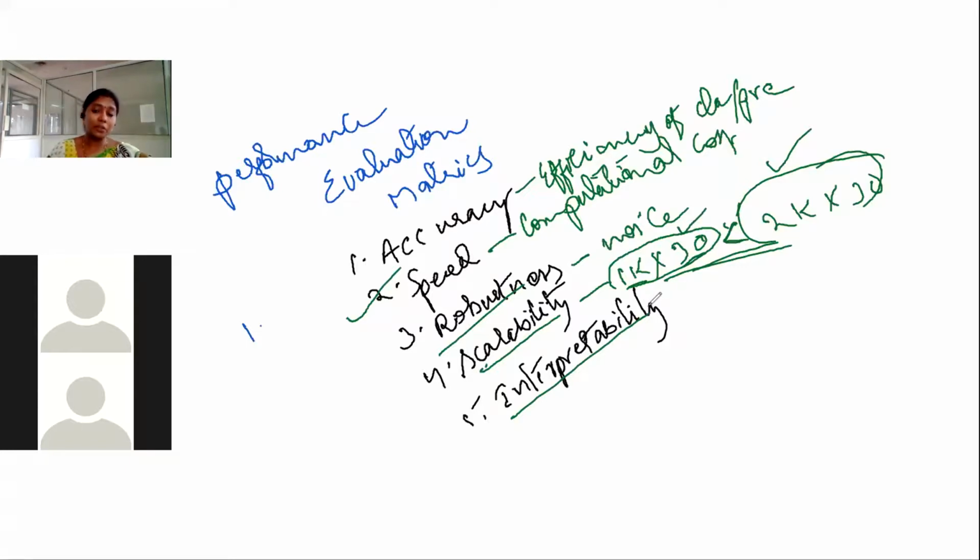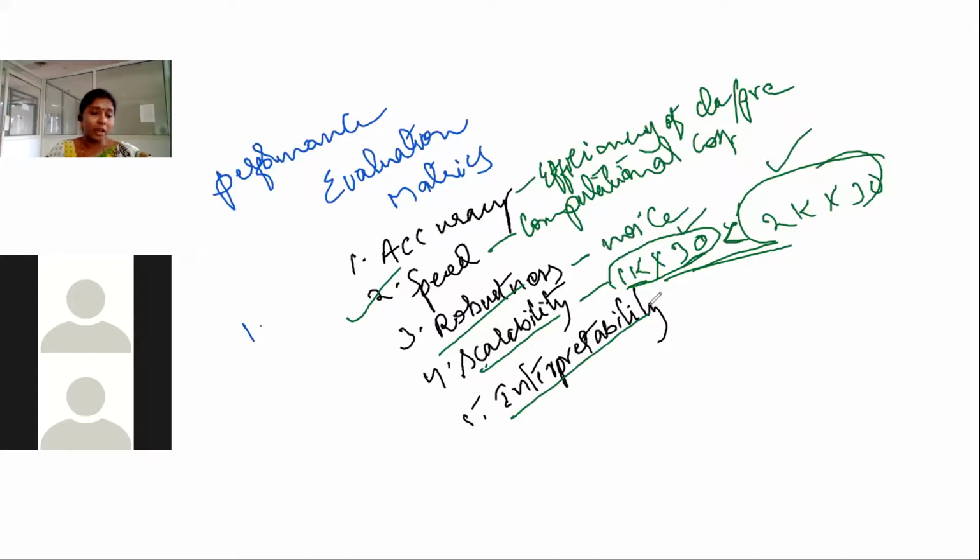Level of understanding or usefulness by using the classifier or prediction. That means how much the classifier is useful for us, that means how much the resulting data from the classification is correct, obviously. So that is the interpretability. These are all the performance metrics for the classification and prediction, classifier and predictor.